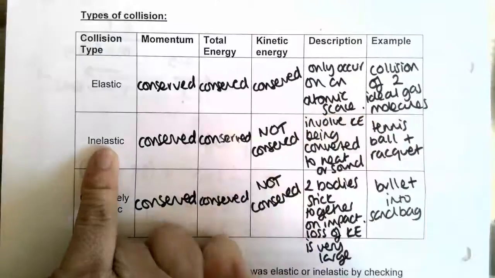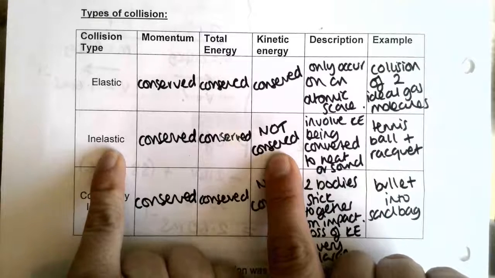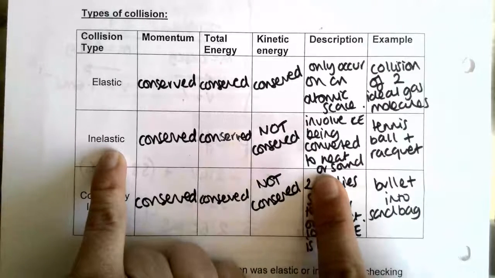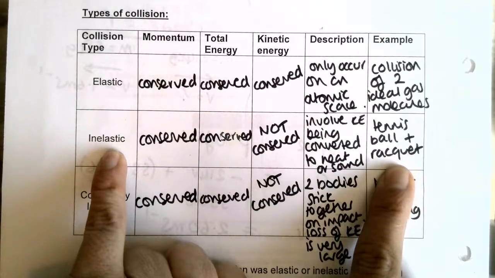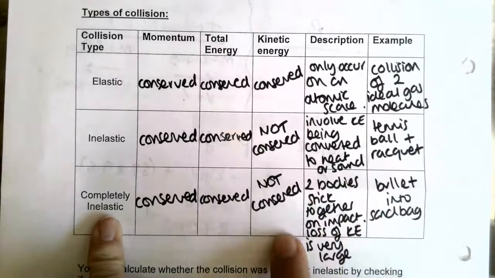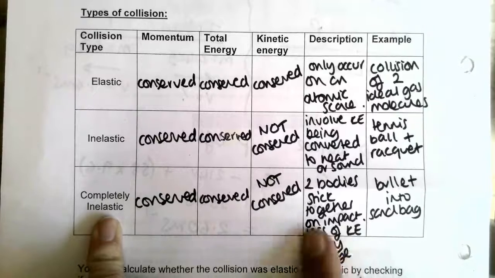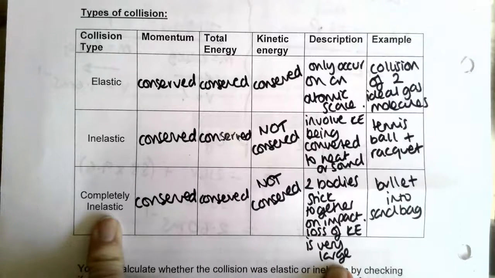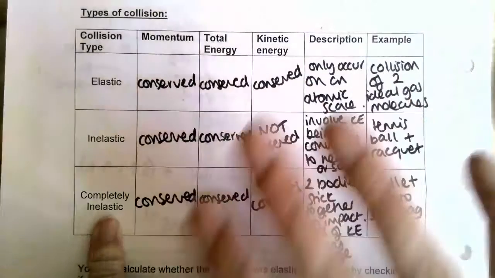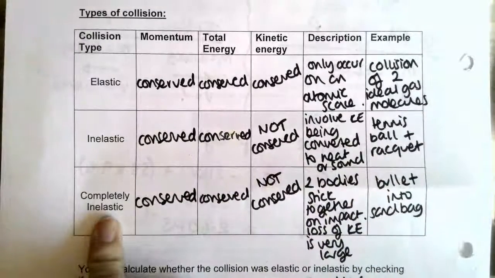Inelastic: kinetic energy is not conserved. An inelastic collision is a much more realistic situation, and involves kinetic energy being converted to heat or sound. That is what happens in real life. The example we put down is a tennis ball hitting off a racket. If it's completely inelastic, again kinetic energy is not conserved, and the loss of kinetic energy is really a lot. That tends to mean the two things have stuck together, like something fired into something else and staying there. Our example for that one is a bullet into a sandbag.